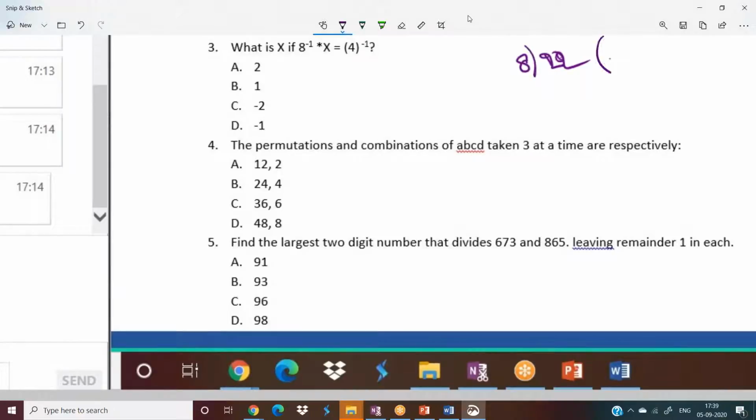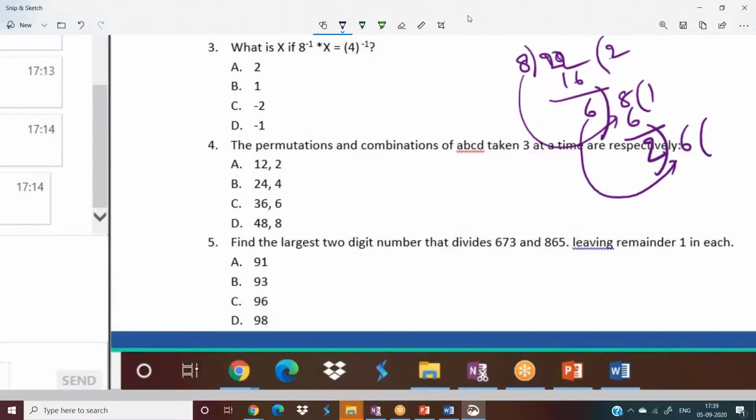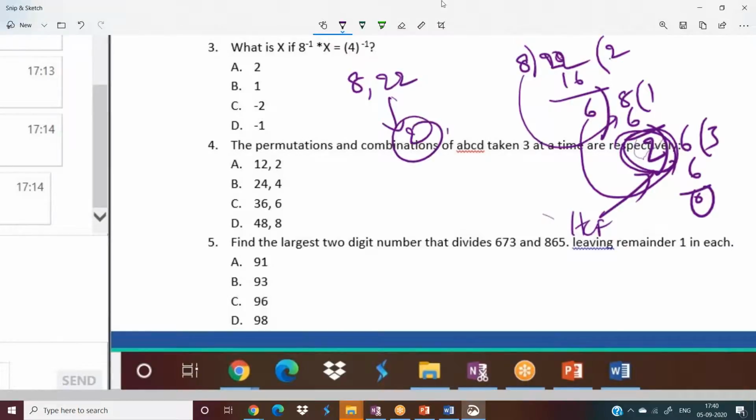Now divide 22 with 8. 8 twos are 16 and the remainder is 6 but not 0. So now divide 8 with 6. 6 ones are 6 and remainder is 2. Still your remainder is not 0, so continue the same process. Divide 6 with 2. 2 threes are 6 and remainder is 0. Now HCF of 8 comma 22 is 2. Is it clear? So like that we have to find out HCFs.